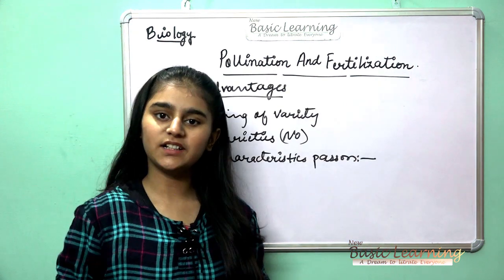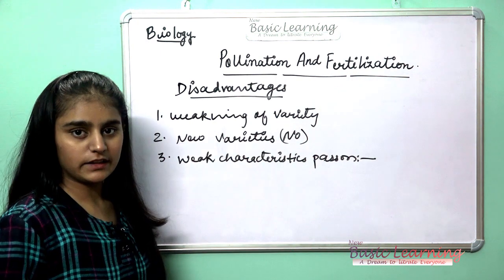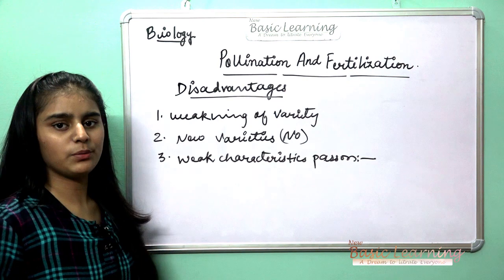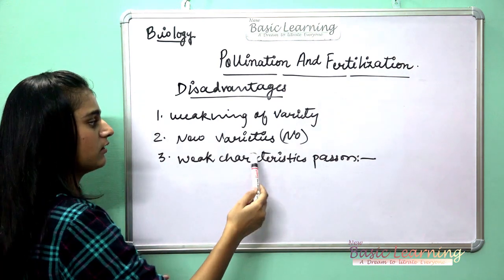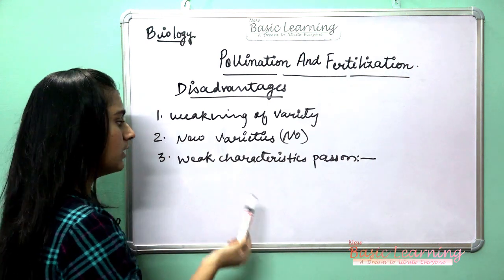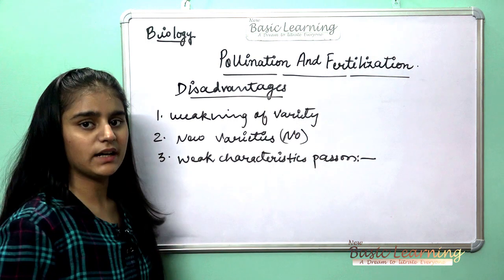Now let's see some disadvantages of self-pollination. First one is weakening of variety. Next one is new varieties: there will be no varieties formed. Then the third one is that weak characteristics are passed on.